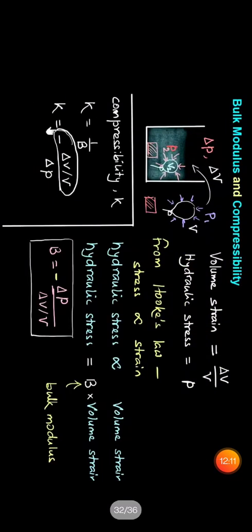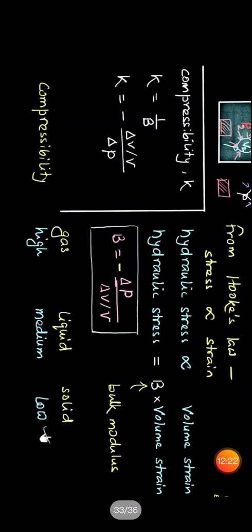The delta V term shows how much the volume decreases, and delta P shows how much the pressure increases.